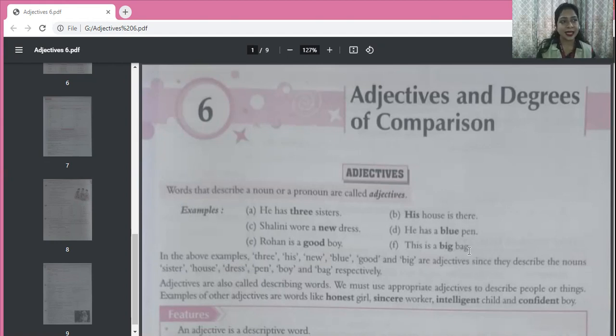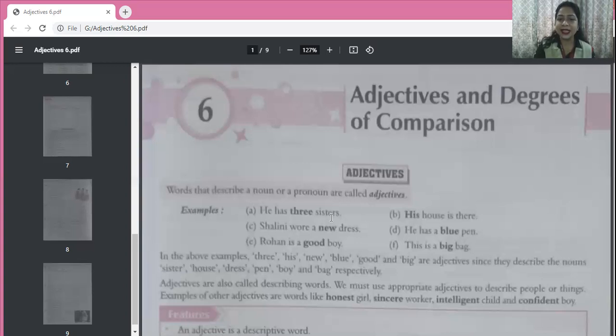Suppose I say I have 3 cars. How many cars? 3 cars. So this 3 tells us something about the cars, and so this is again a describing word, and this is an adjective. Suppose I say intelligent girl. Now, what kind of girl? Intelligent. So this intelligent is telling us something about the girl. This is a describing word, and so this is an adjective. Now, let's see some examples.